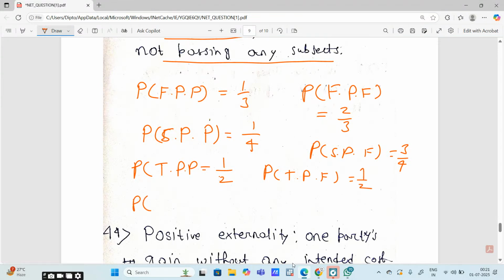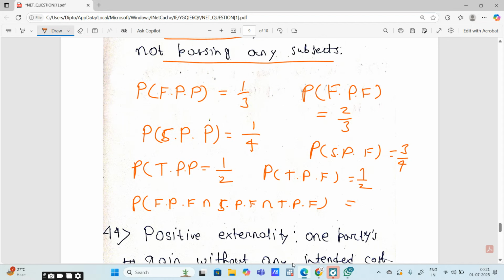Now we have to find out the probability of first paper fail, intersection, second paper fail, intersection, third paper fail. It implies that we are finding the intersection of the cases where they have failed.